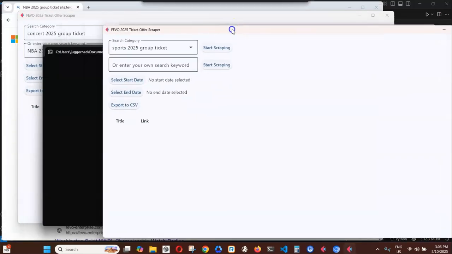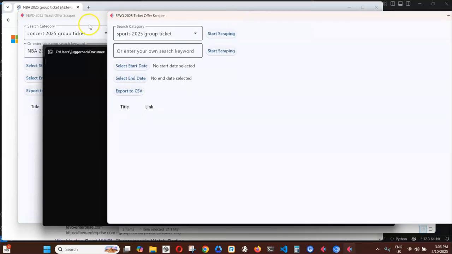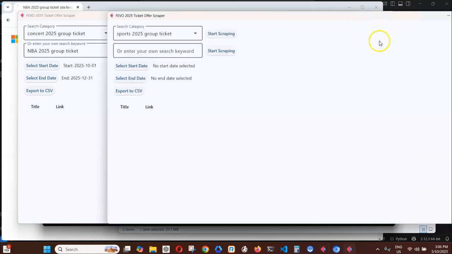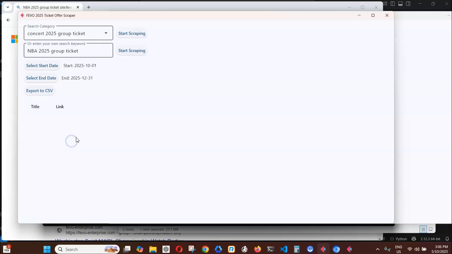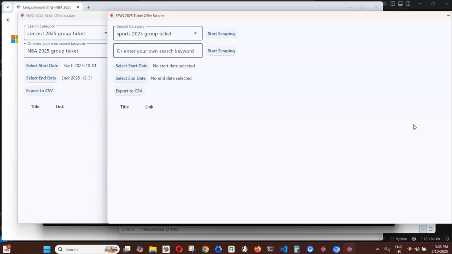All right, so you can see it's almost the same as the one that I started earlier. Well, they are the same. There's no difference in the outcome of the links that are going to be grabbed by this app. The only difference is that if you're going to use this one, you have to install Python on your computer. But if you're going to use this one, you just have to run it automatically on your computer.